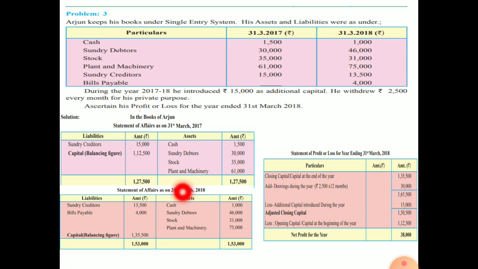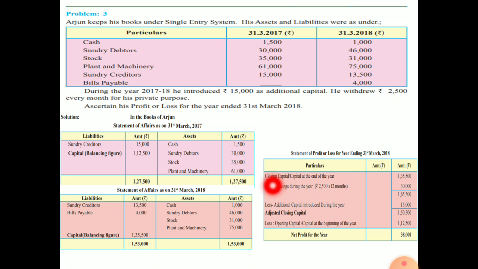Then you have stock 31,000, plant and machinery 75,000. Sundry creditors, the liability, is 13,500. One more liability is there, that is bills payable 4,000.